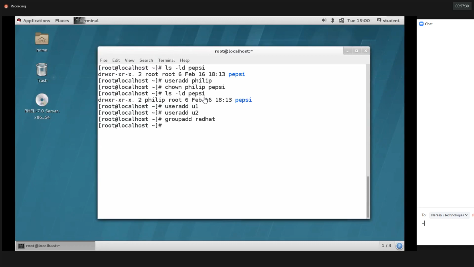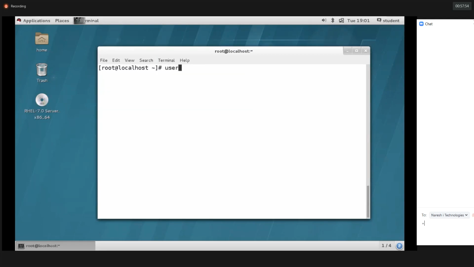How to add U1 and U2 into the Redhat group, guys? Which command do I need to use? usermod -aG, then the group name and then the username. That's it. usermod means user modification. Clear?